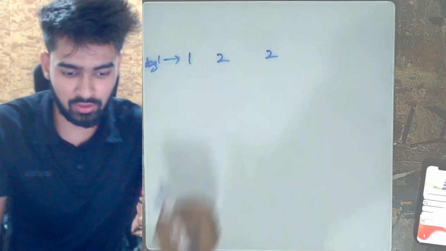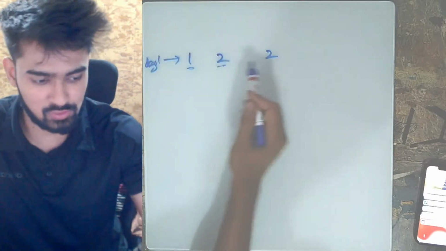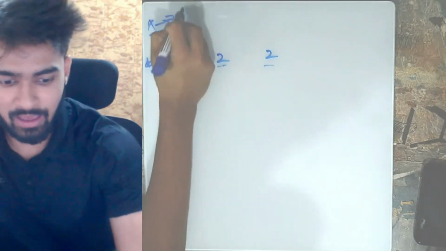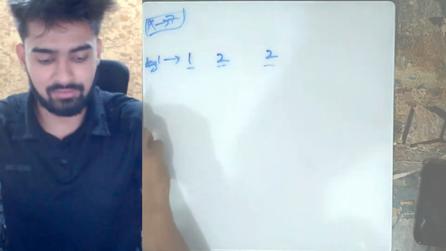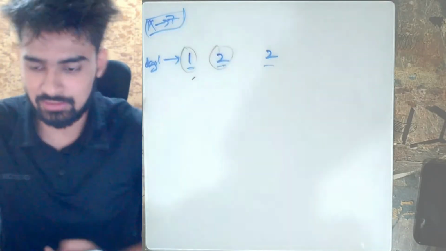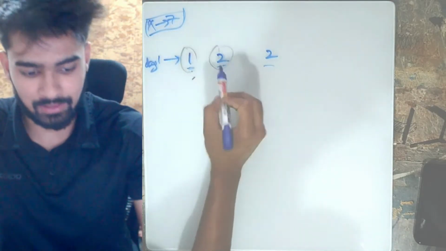The cost of sugar at day 1 at the first shop is 1, at the other one it's 2, and the other one is 2. Our X is 7, that is, we have 7 in the pocket at the moment. Using this 7, we can actually buy one sugar this and one sugar this. That means we were able to buy one packet of this sugar, one packet of this sugar.